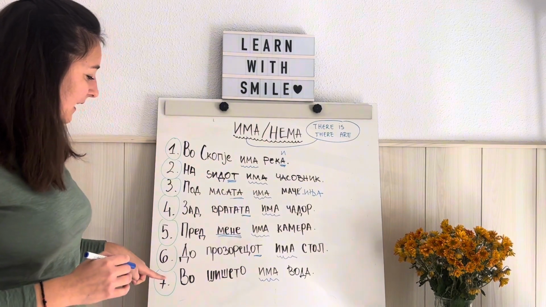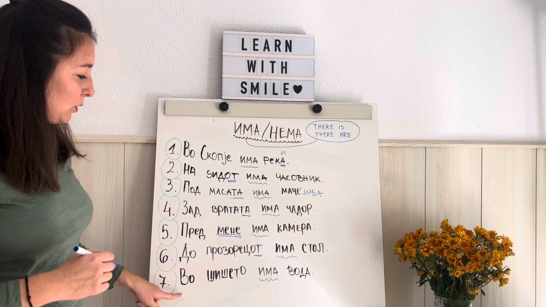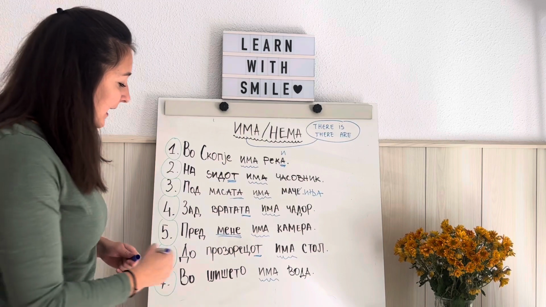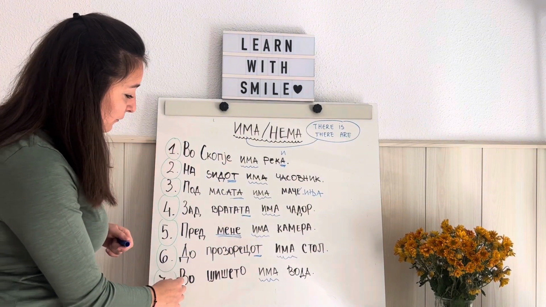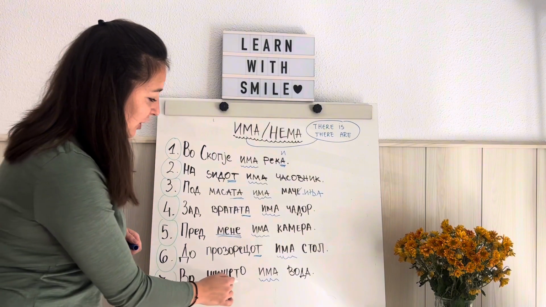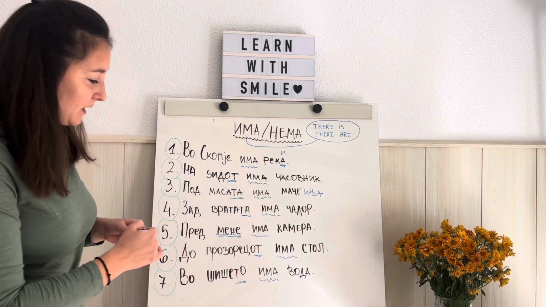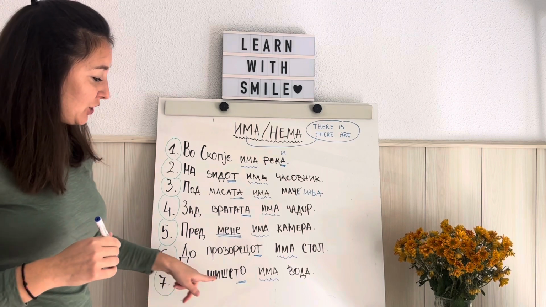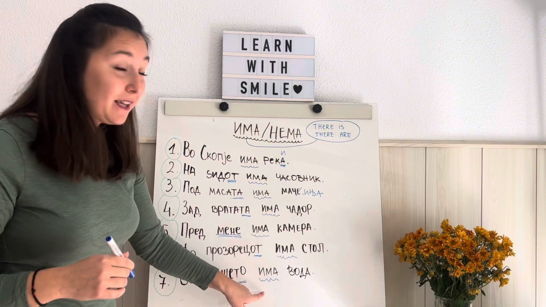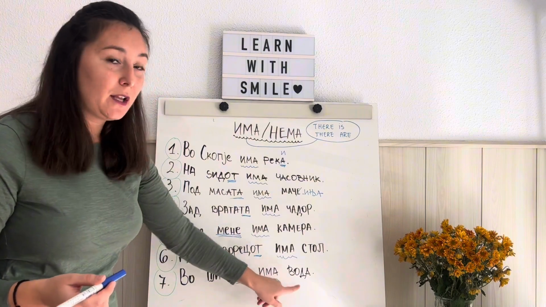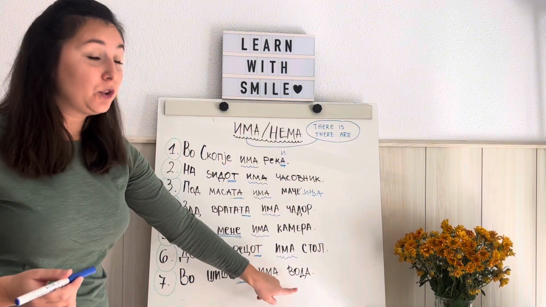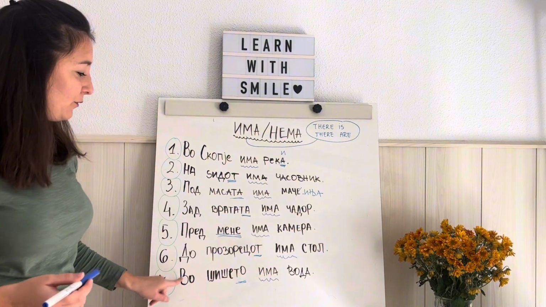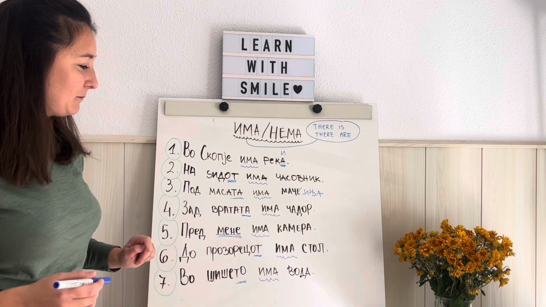Perfect. And the last sentence, во шишето има вода. Во шишето, just like the first sentence, во, we said in, во шишето. Shisha is bottle, so in the bottle, inside of the bottle. Во шишето, in the bottle, има, there is what? Water. Voda, water. In the bottle, there is water. Okay, so во шишето. Perfect.